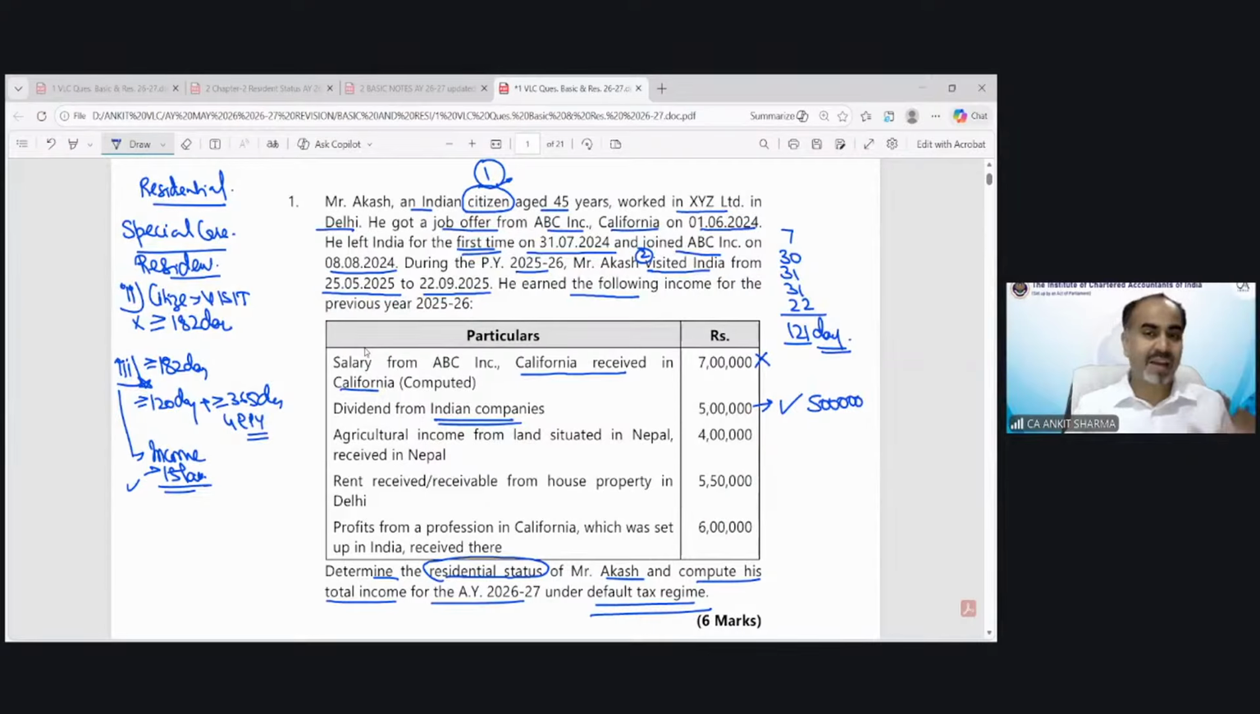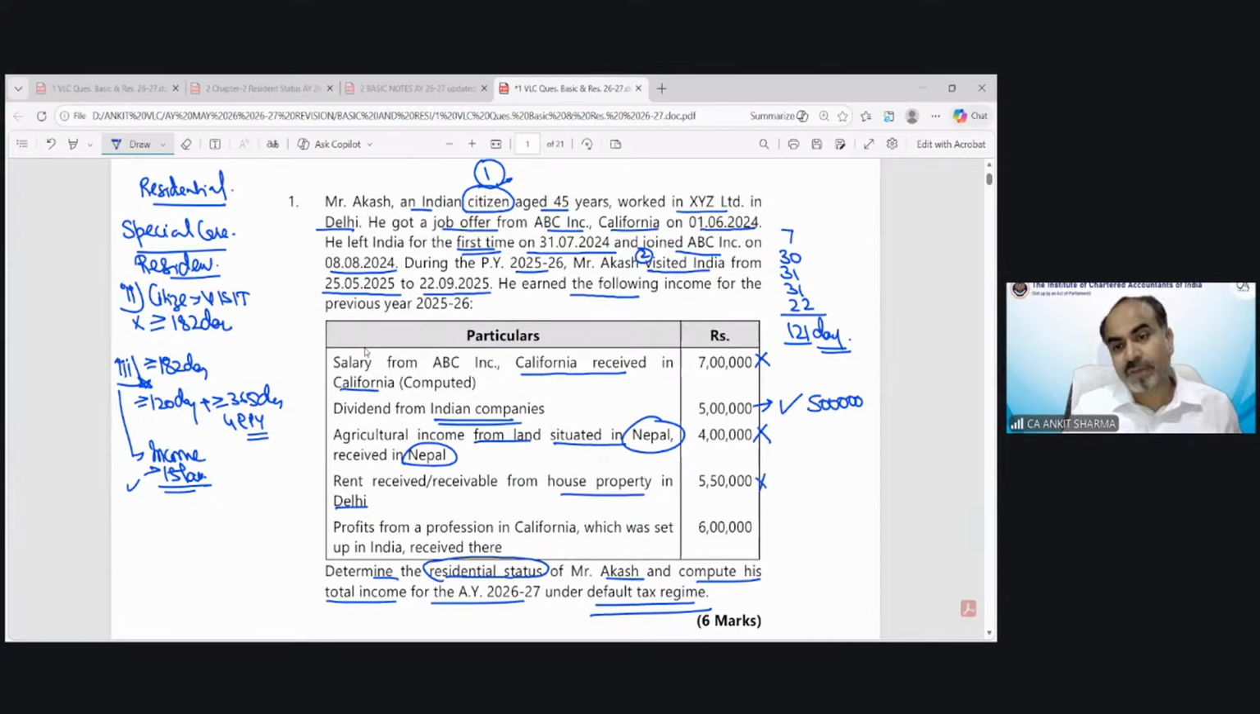So if my calculation of my income exceeds 15 lakh, then we would apply point number 3. Agricultural income from land situated in Nepal, received in Nepal. Again, this is not an income from Indian sources. Rent received or receivable from house property in Delhi. This is the income which is technically deemed to accrue from India.